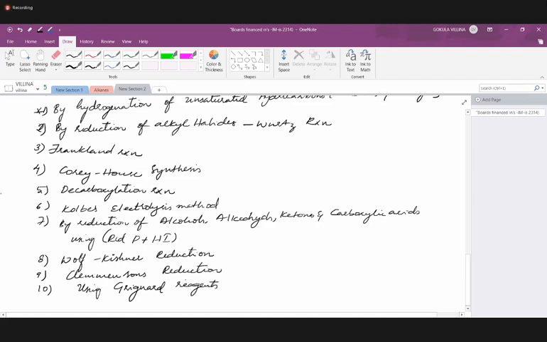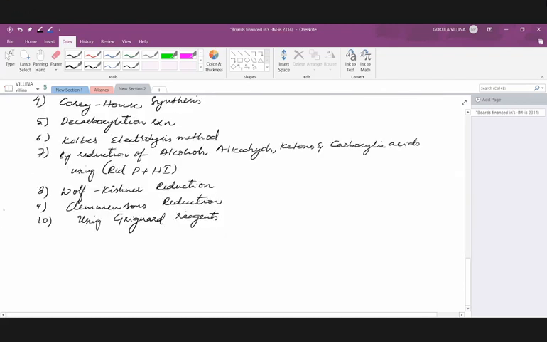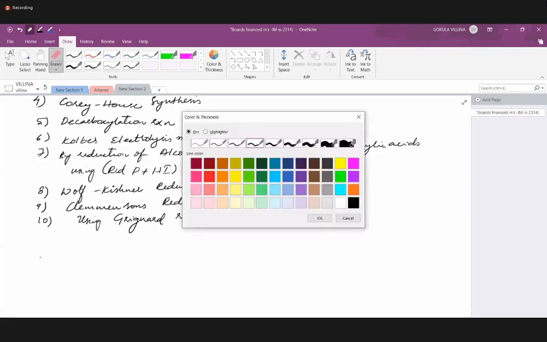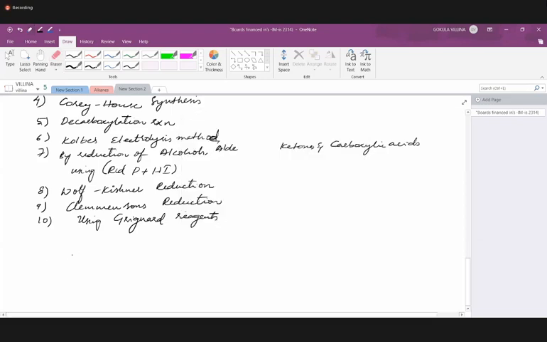In the seventh point, what is after alcohols? Alcohols, aldehydes, ketones, and carboxylic acids using red phosphorus and hydrogen iodide.